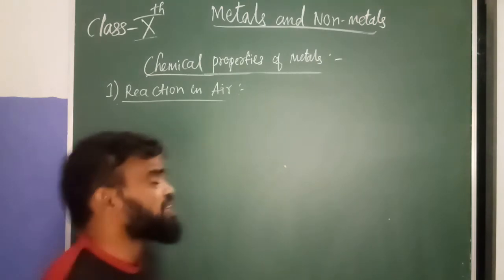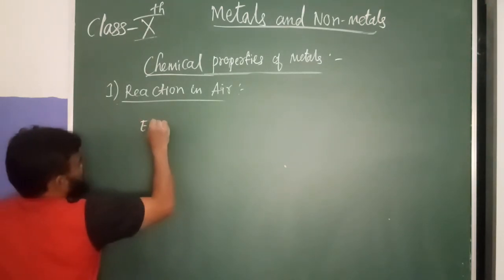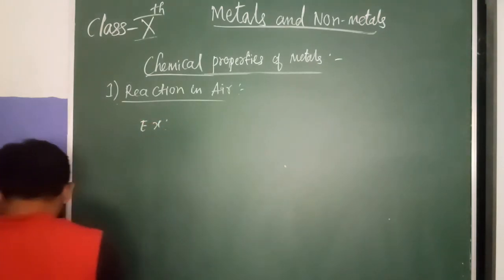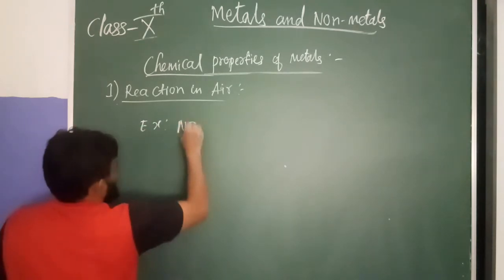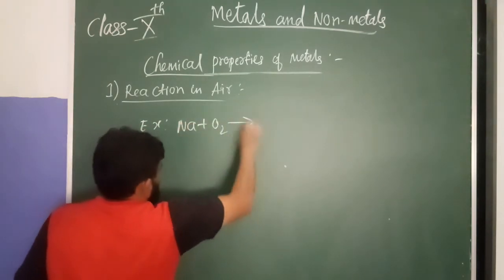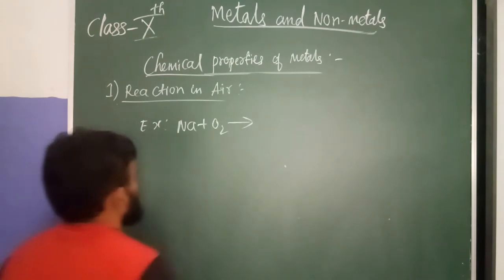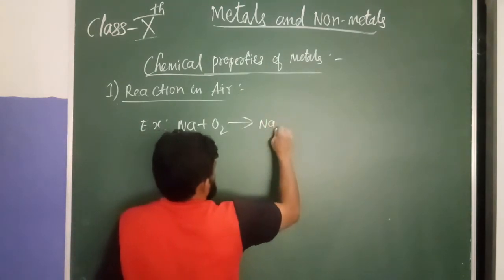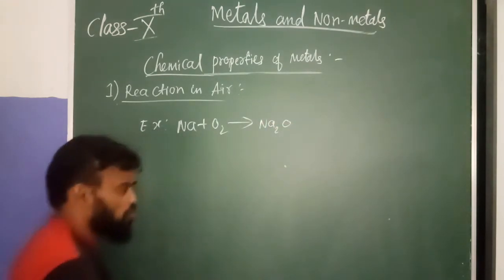For example, we can take the metal sodium plus oxygen. What do we get here? Sodium oxide, Na2O. This is sodium oxide.